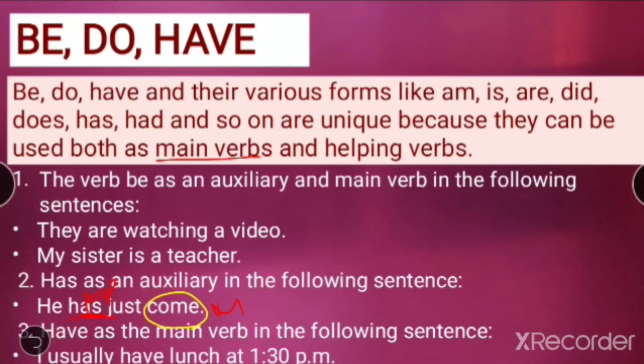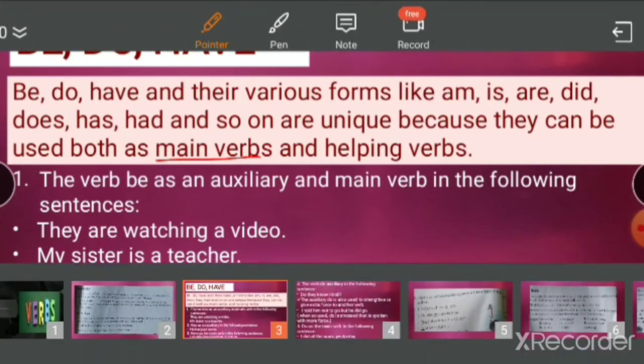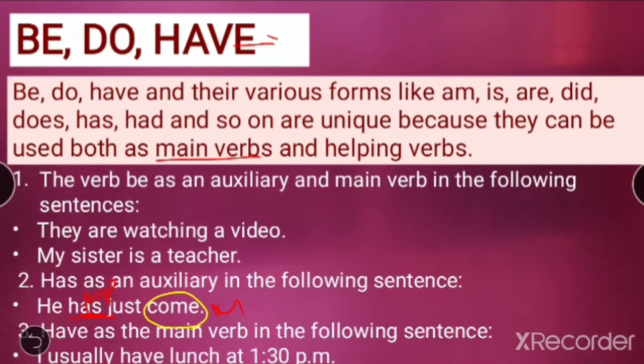Okay, students, now let's see another form. Have as the main verb in the following sentences. Now we know one thing, that have can be has, it can be had. Have, has, had. So we used has as an auxiliary verb. Now we are using have as the main verb. It can be has also, it can be had also. So what it says: have as the main verb in the following sentences.